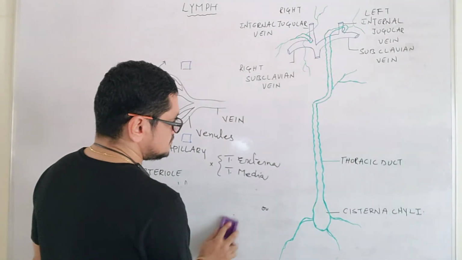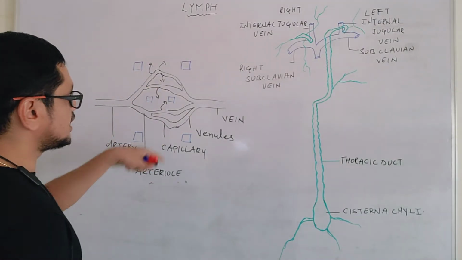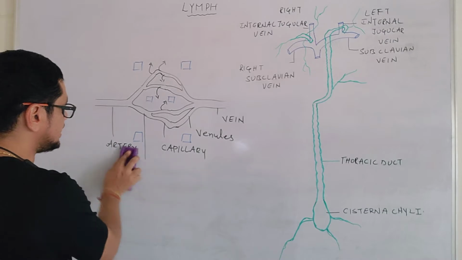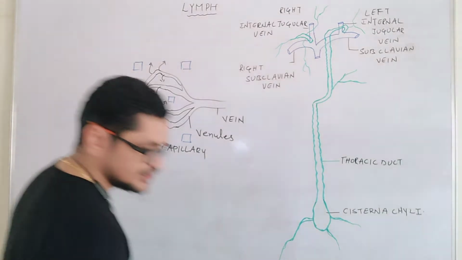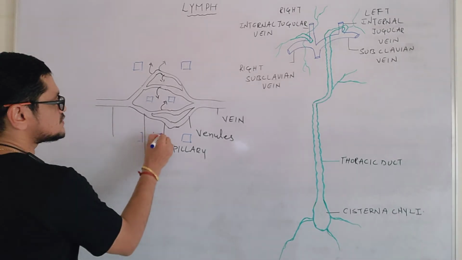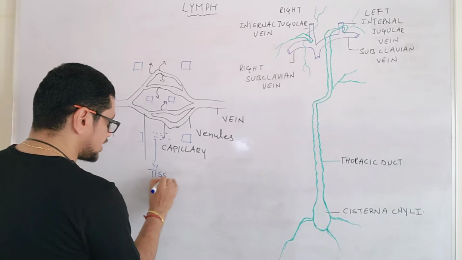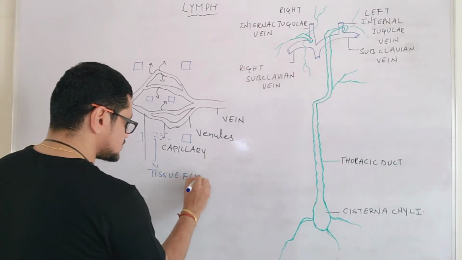Okay, so if you observe this particular region, the fluid which comes out from this capillary is now present in tissues. The fluid which is present here is tissue fluid, because it is present in tissues.